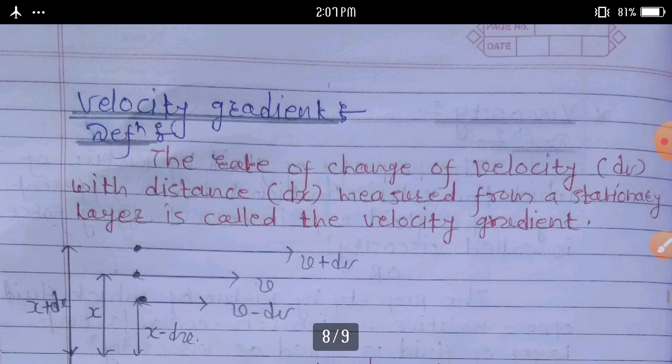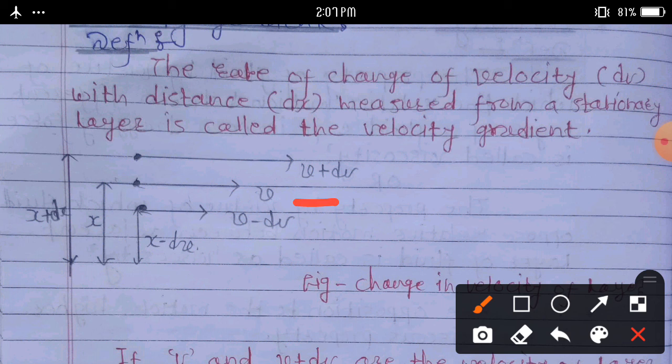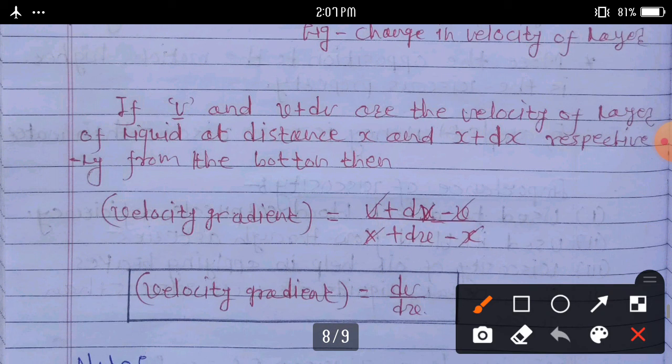Now we consider this diagram. If v and v plus dv are the velocities of layers of liquid at distances x and x plus dx from the bottom, then the velocity gradient is given by v plus dv minus v upon x plus dx minus x.